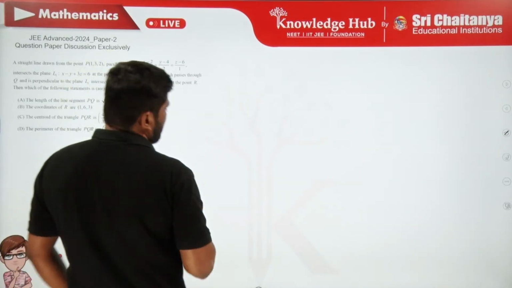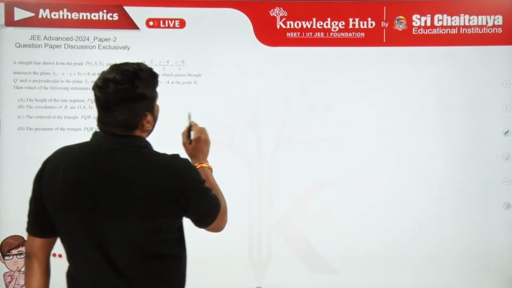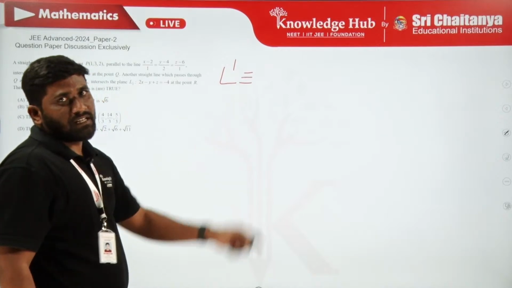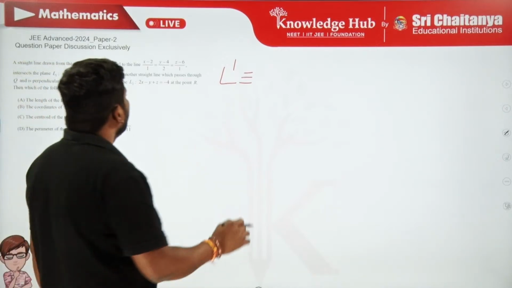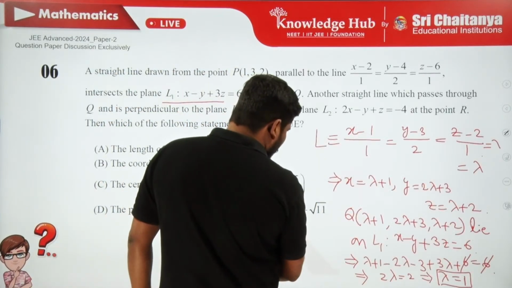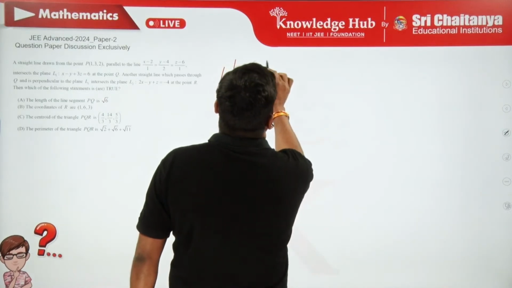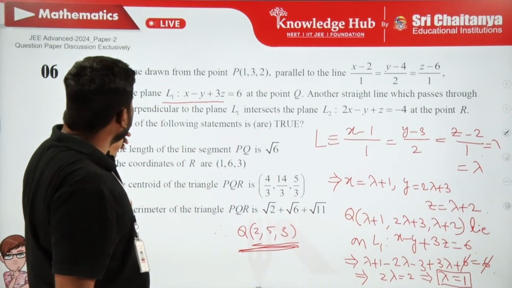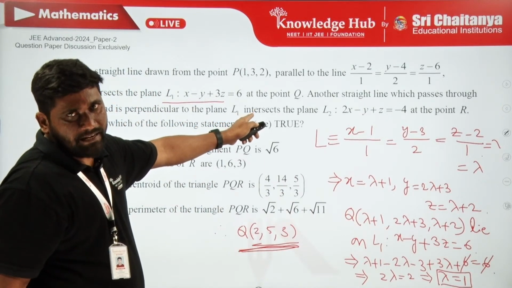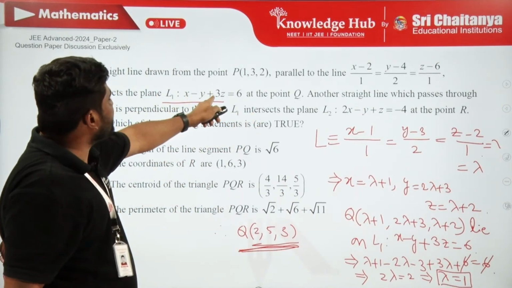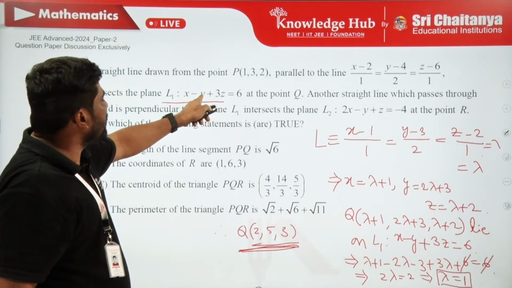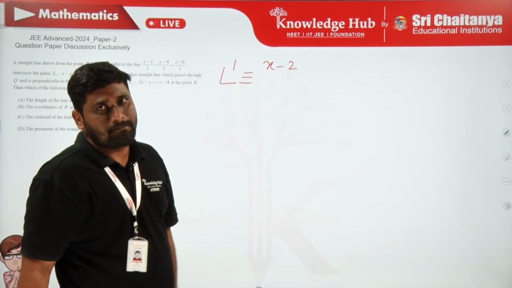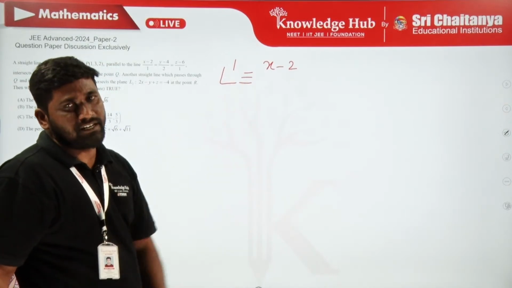So let that be L dash. L dash is the line passing through Q. So, what are the coordinates of Q? 2, 5, 3. x minus 2. Since this line is perpendicular to the plane L1, the normal to this plane must be parallel to the line L dash. So they must have the same direction ratios.